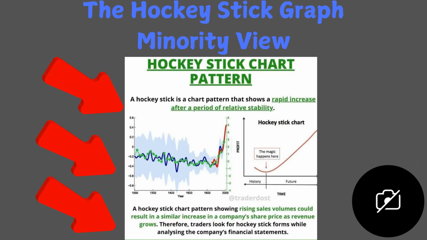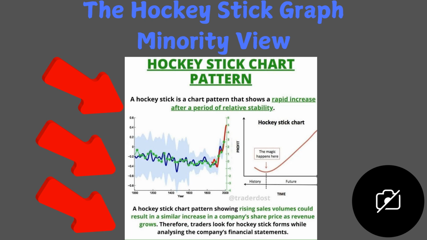Moving on to the second argument, the hockey stick graph. The minority view: the hockey stick graph made by Michael Mann is viewed skeptically by the minority. And let me explain why. The minority argues that the graph, which shows a sharp rise in global temperature in recent centuries, is a product of data manipulation as well as selective use of datasets. The methodology behind this graph is seen as flawed, relying on heavy algorithms that favor specific types of data, effectively cherry-picking information to fit the consensus narrative.